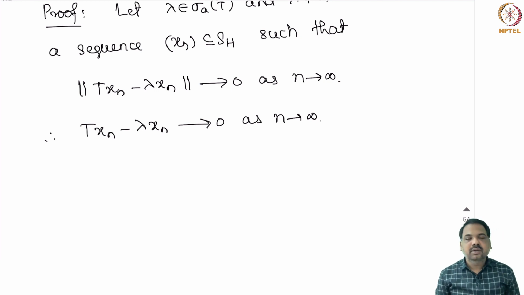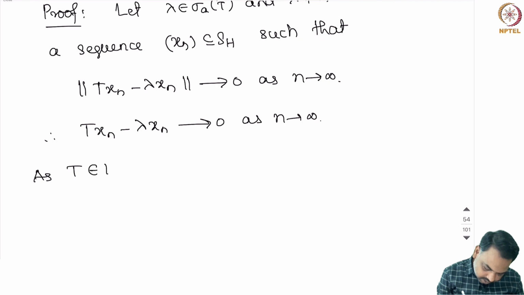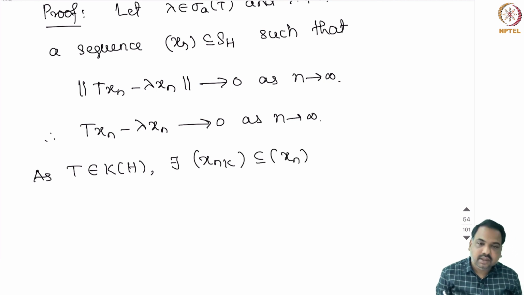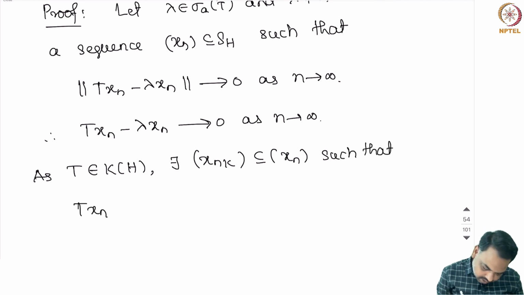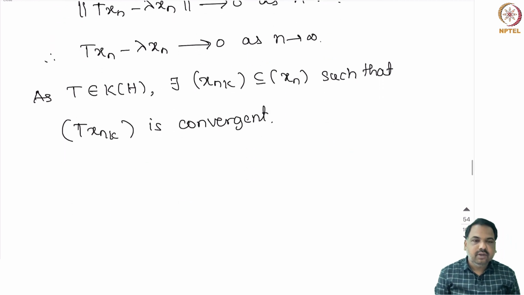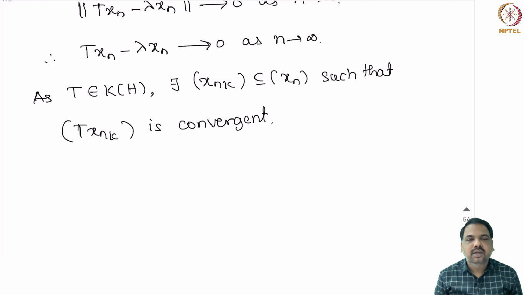We know that xn is a bounded sequence and T is compact. So, by the property of T, T xn must have a convergent subsequence. So, as T is compact, there exists a subsequence xnk of xn such that T xnk is convergent. Now, we know that T xn minus lambda xn goes to 0, hence T xnk minus lambda xnk also goes to 0, and we also know that T xnk is convergent.